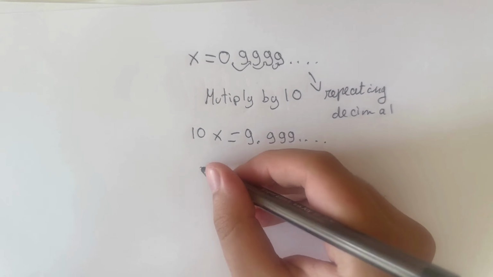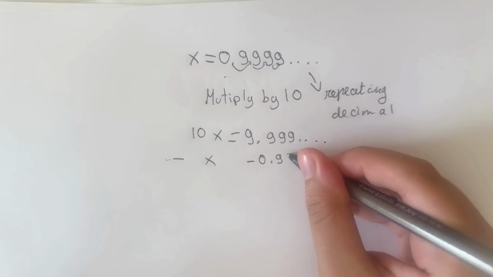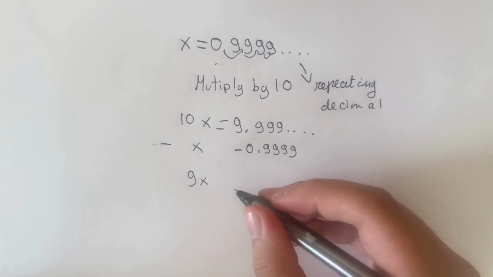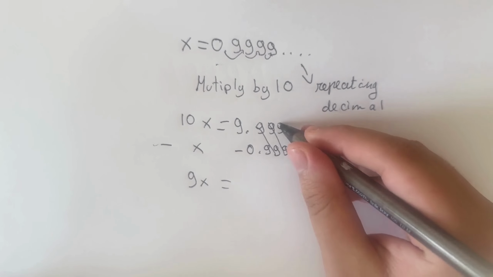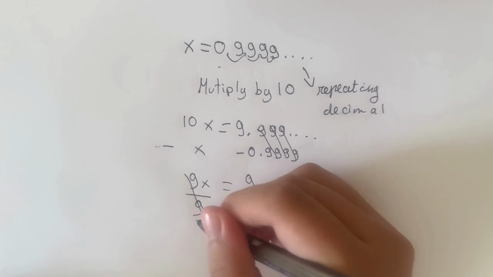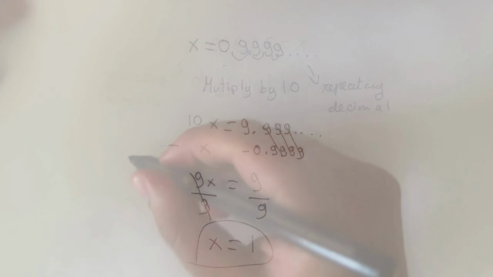Now, what we're going to do is subtract x from both sides. So 10x minus x is going to be 9x. 9.999 repeating minus 0.999 is simply going to be 9. Now the next step is to divide both sides by 9, and we obtain that x is equal to 1. Therefore, we have proved this.